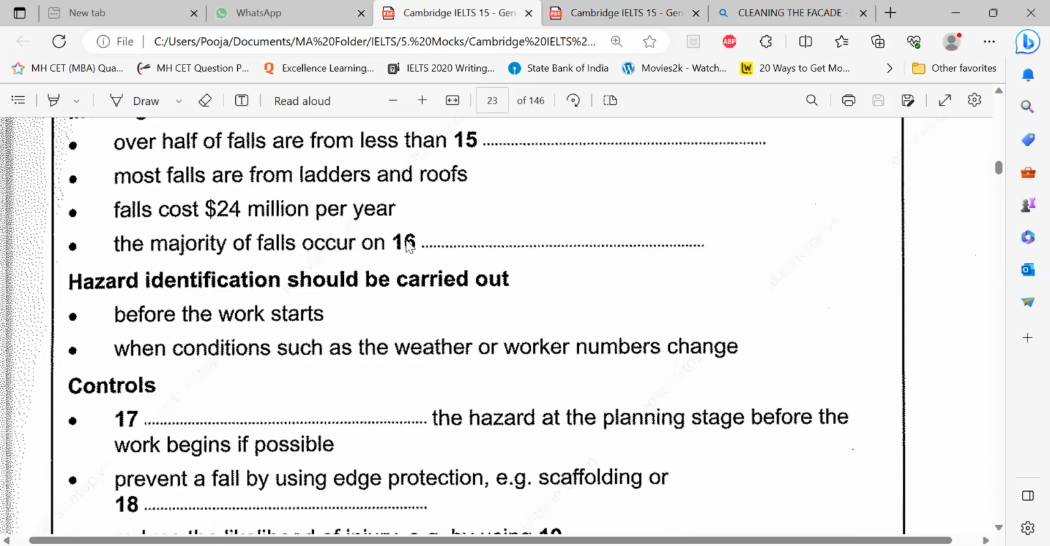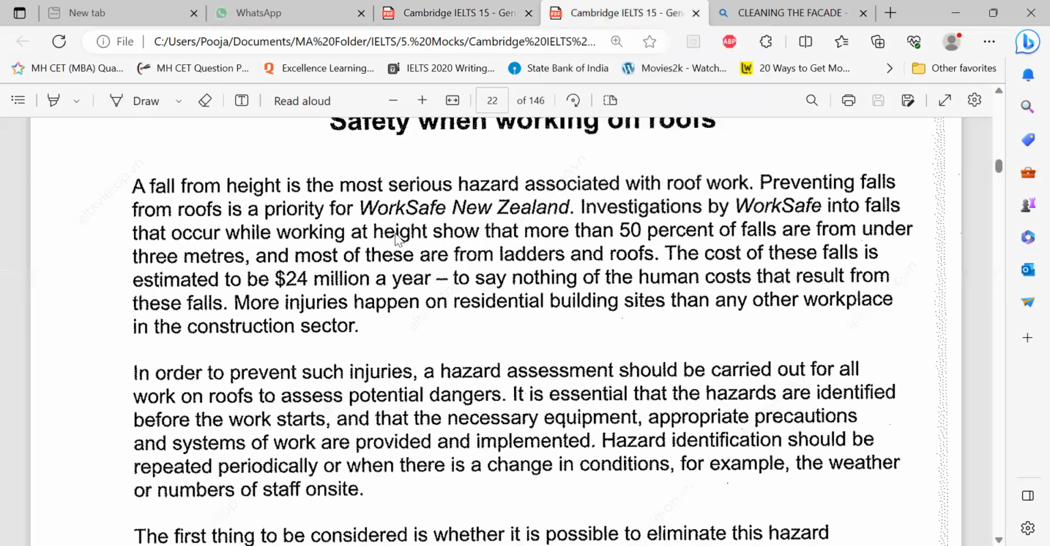There's a lot of information between 16th and 17th. So there's some information and after that controls. So let me focus directly on controls. I'll not read this. If I'm in a hurry, why should I read this? Why should I waste my time? So control. Dash the hazard at the planning stage before the work begins if possible. What will we do with the hazard? Will we increase, decrease? Will we control? Some negative word would be there, right? We'll minimize the hazard, avoid the hazard. We'll do something to minimize it. So what should I do before the work?